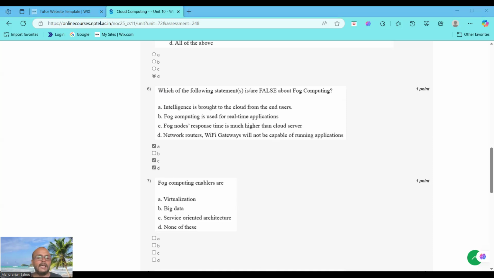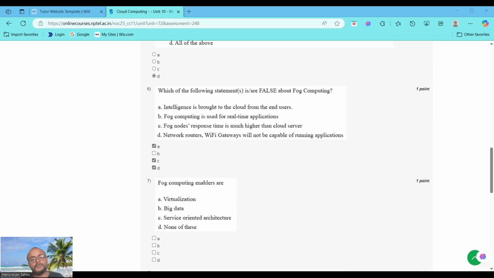A, C and D. A is a false statement because fog brings intelligence to the edge, not the cloud, from end users. B is a true statement. Why is B the only true statement? Fog supports real-time applications due to low latency. That's why it is a true statement. The rest, C and D, are false statements because fog nodes have lower response time, which is faster than cloud server due to proximity.